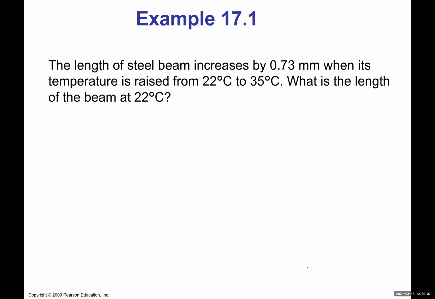Okay. All right, so let's look at an example here. The length of a steel beam increases by 0.73 millimeters when its temperature is raised from 22 degrees Celsius to 35 degrees Celsius. What is the length of the beam at 22 degrees Celsius? All right, so here we can see that this information is the change in length, right? So it increases by that much. That means it's 0.73 millimeters, or times 10 to the negative 3 meters. That's our change in length.